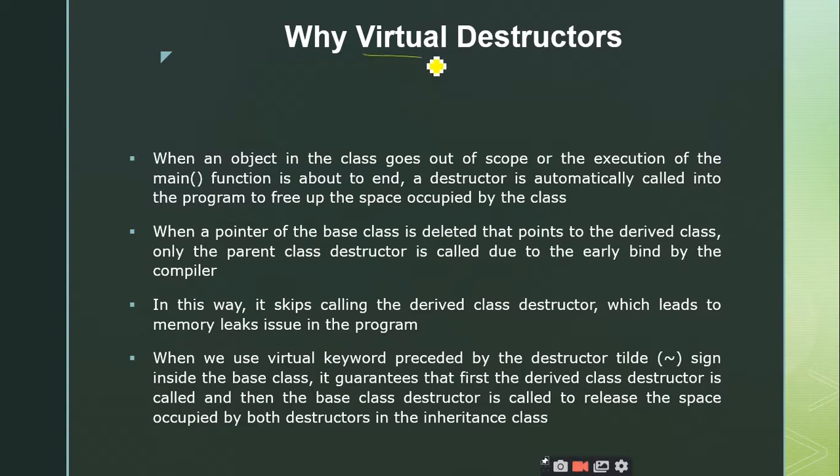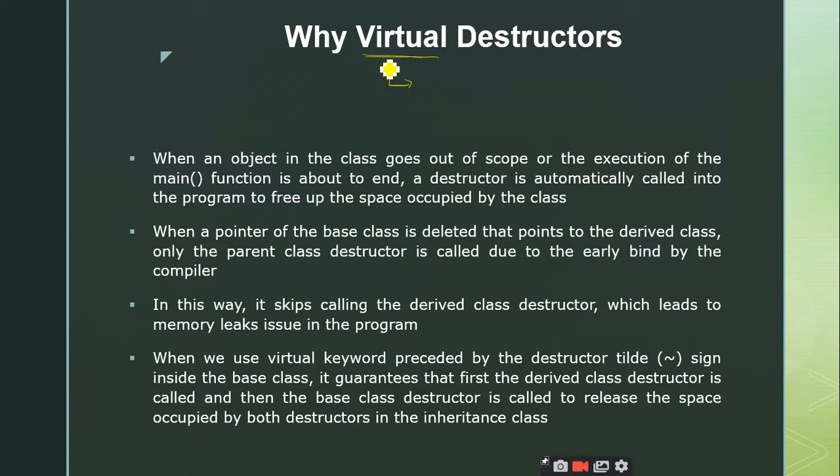Without virtual destructors, what happens? What may happen? Memory leakage, sir. Why? How is it going to cause this memory leakage? Without virtual destructors, it is not guaranteed that the derived class destructors are called. So if you are not calling the derived class destructors, the memory for the derived class objects remains allocated. Therefore, that leads to memory leakage.